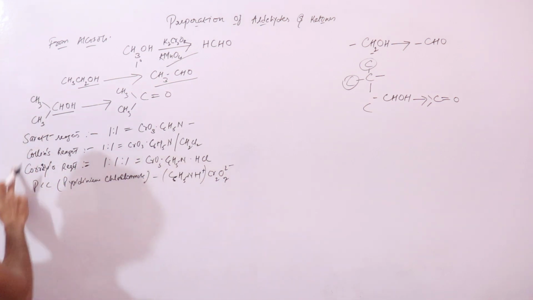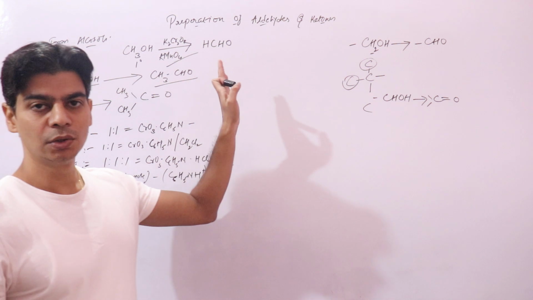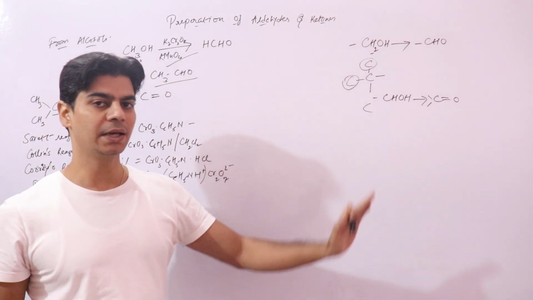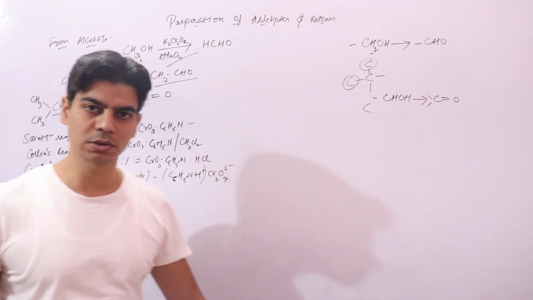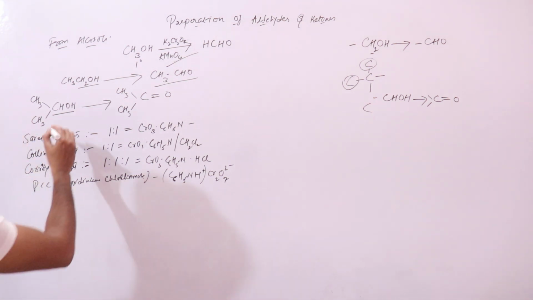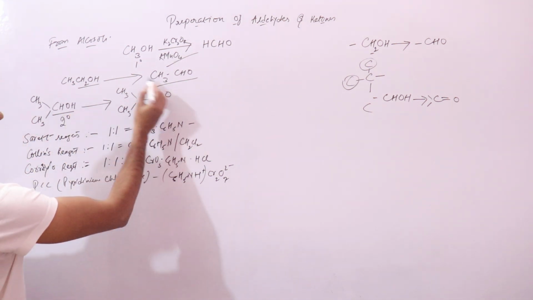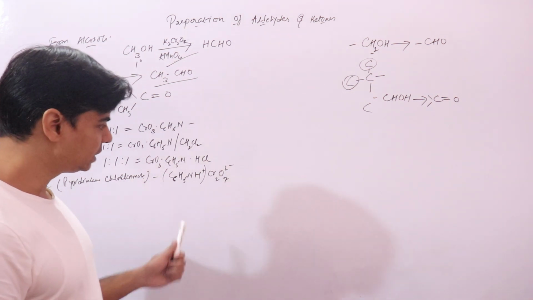And all these reagents will oxidize 1 degree alcohols only up to the aldehyde stage. They will not oxidize aldehyde to carboxylic acids, so remember this. And 2 degree alcohols will also be oxidized, to ketone, acetone. And there is one more benefit of using these reagents.